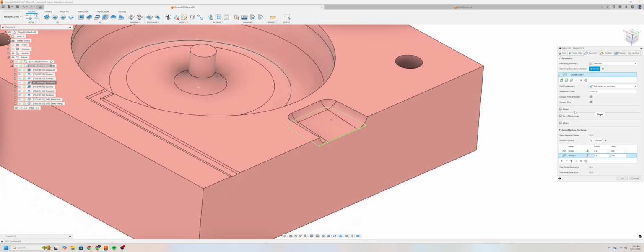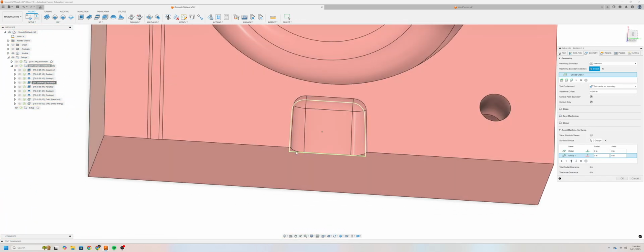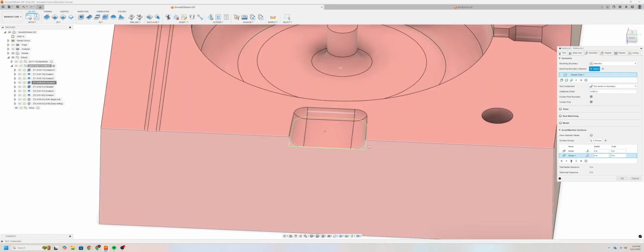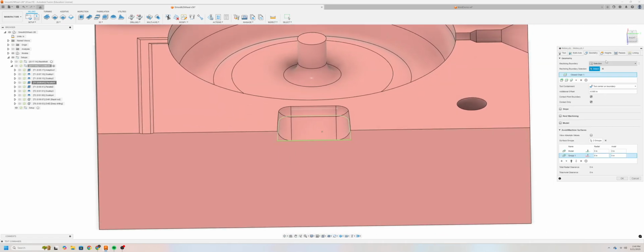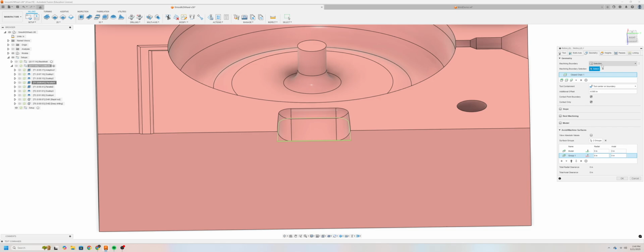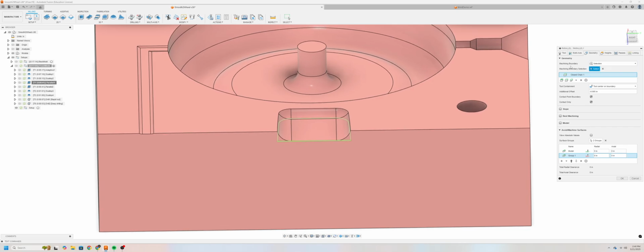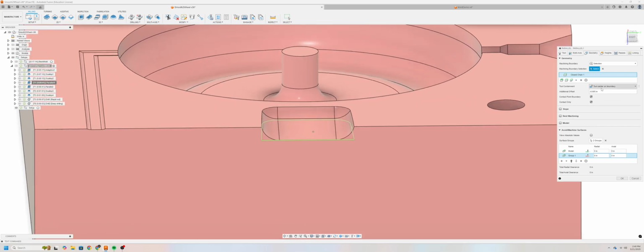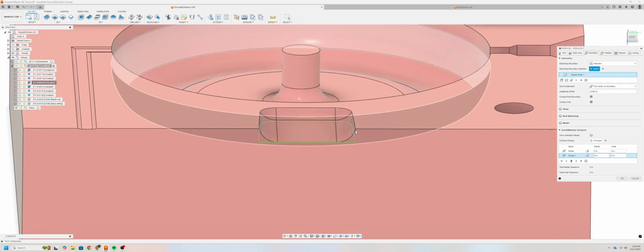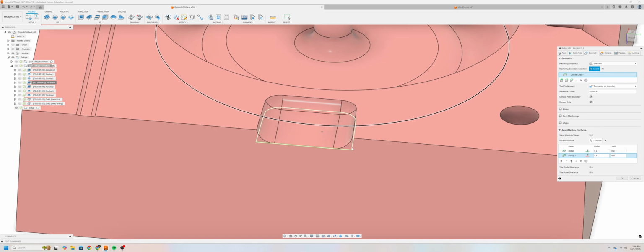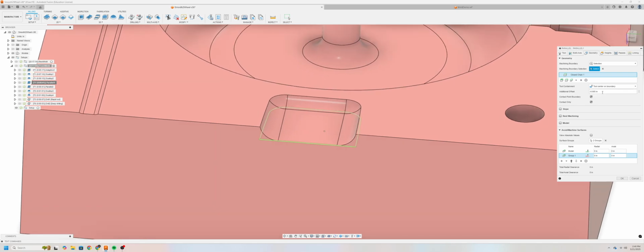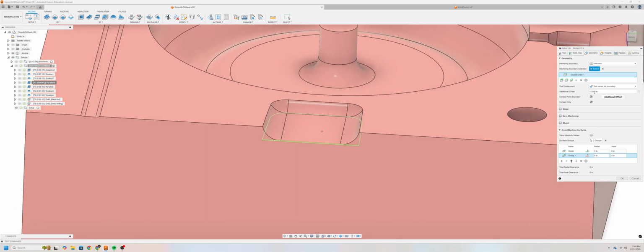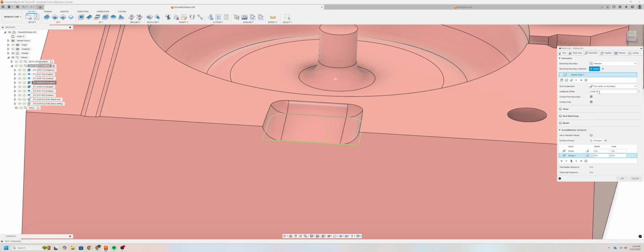Under the geometry tab, we'll use a closed chain and we'll select this outer chain here. Again, you may not see that right away, so we'll go ahead and hit selection under machining boundary. And we'll want to contain our tool center on the boundary. But what I've found during my machining operations is that it doesn't necessarily obey that. So I'll add in an additional offset of -5 thou, just to contain it a little bit better.